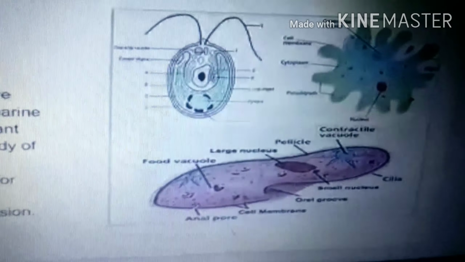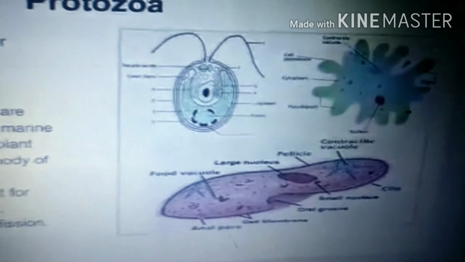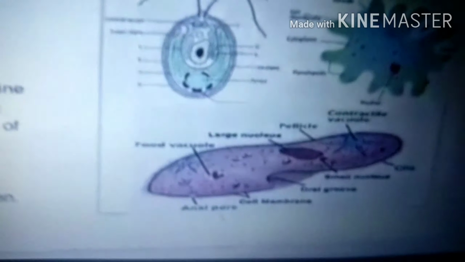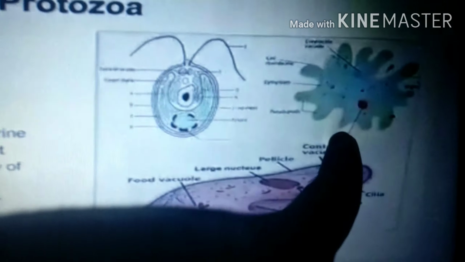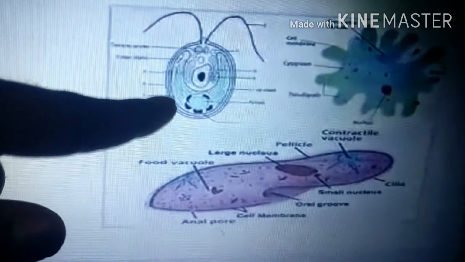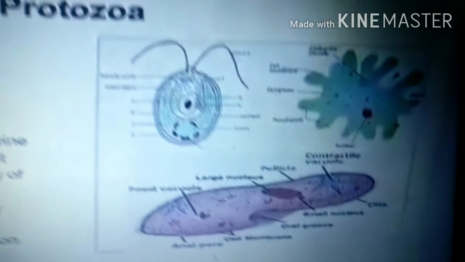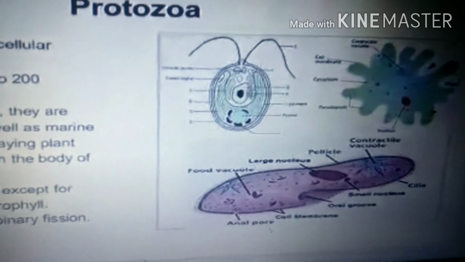Normally they reproduce by binary fission. What is binary fission? It is nothing but the splitting of a microorganism into 2 equal halves. For example, an amoeba divides into 2 equal halves. Protozoa reproduce by binary fission.